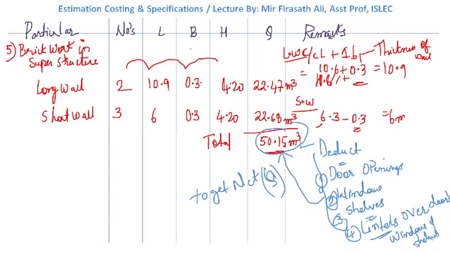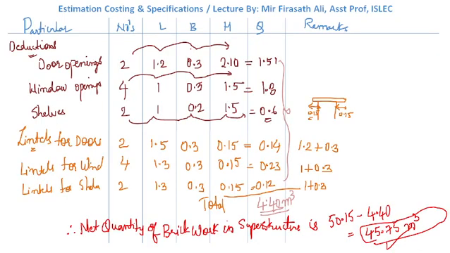Again, in brickwork in superstructure, first we determined the total quantity, and from the total quantity we deducted door openings, window openings, shelves, lintels over doors, lintels over windows and lintels over shelves. So altogether, after the final deductions, the quantity of brickwork in superstructure we have got is 45.75 meter cube. I hope you people have understood this.